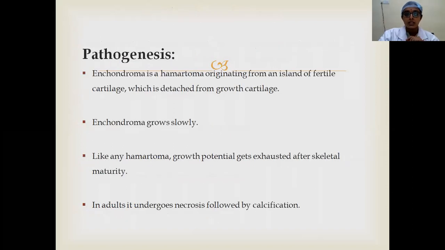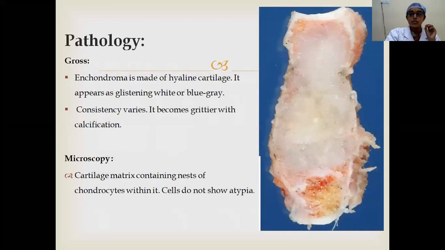As I told earlier, it arises from an island of fetal cartilage which is detached from the growth cartilage, and it is equal in incidence in both males and females. Usually it comes to the notice of the doctor or patient in the second or third decade. Enchondroma is a slow growing tumor, and after skeletal maturity, usually the growth of the tumor stops. In adults, you can find some calcification, which is pathognomonic of enchondromas.